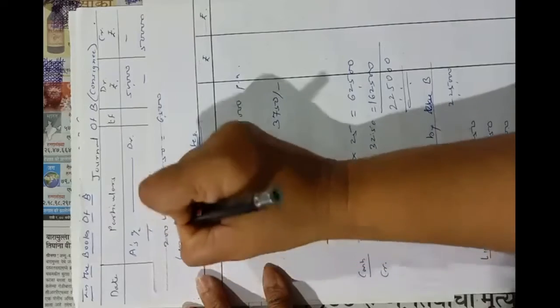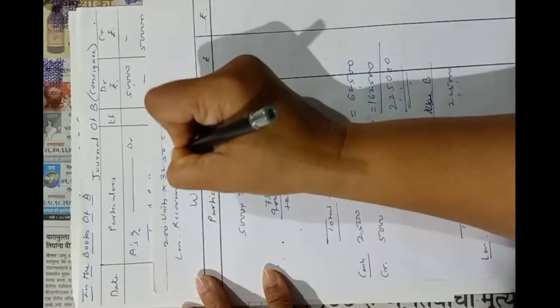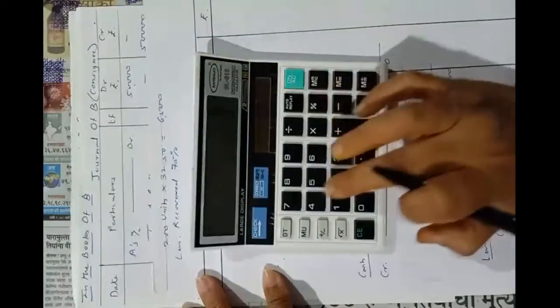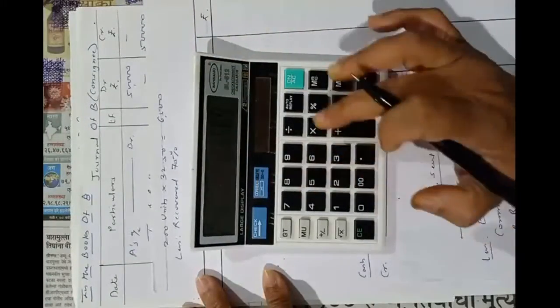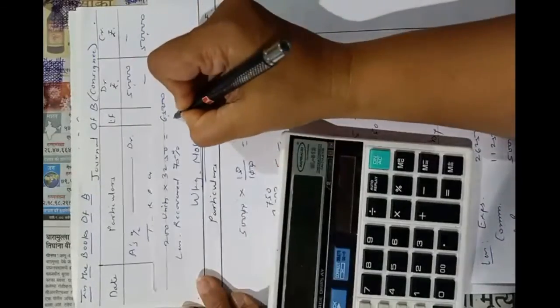So less, recovered 75% amount. 75% of 6,500. So 6,500 into 75%, it is 4,875.